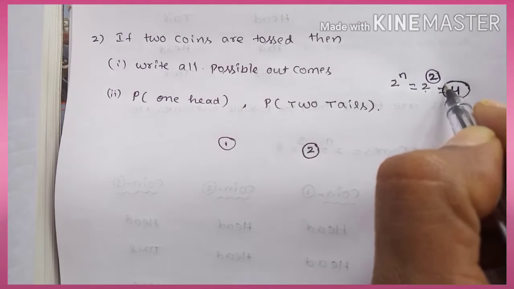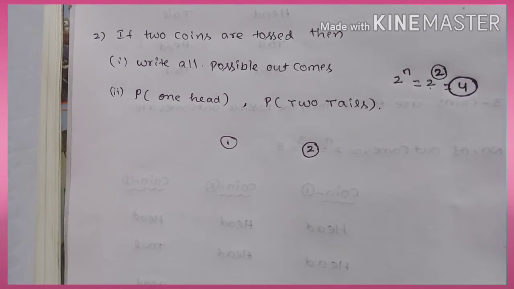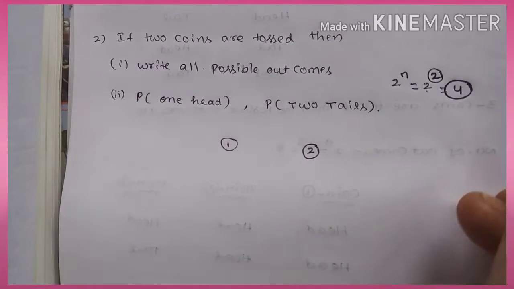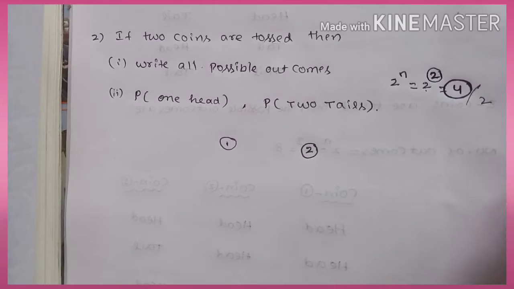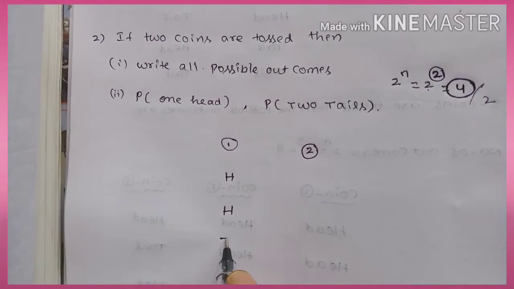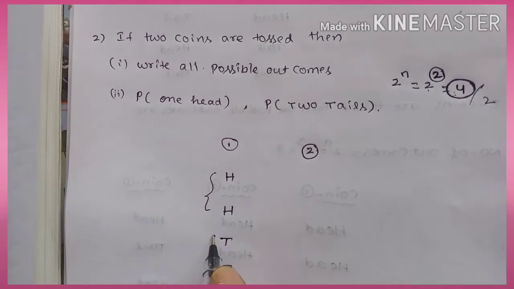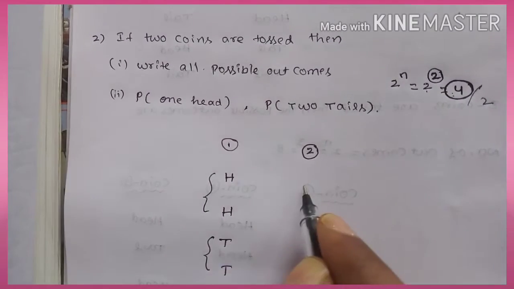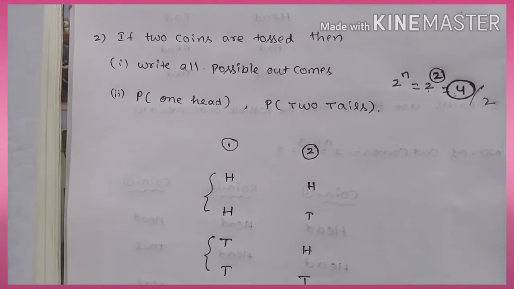When you get 4 total outcomes, in such a case you have to divide by 2. 4 by 2 is equal to 2. So here you have to write 2 heads, later 2 tails. You got 2, no? The 2 heads, 2 tails. Again 2 by 2, 1: head, tail, head, tail.